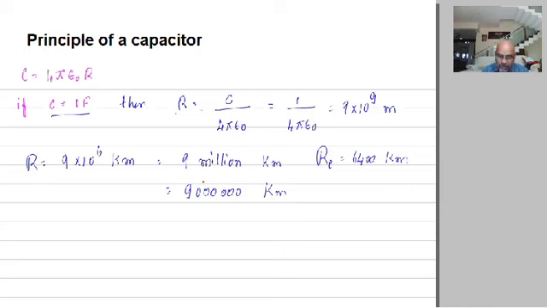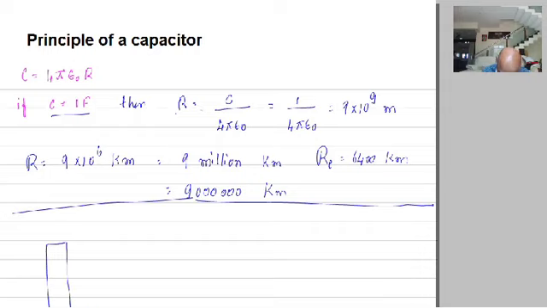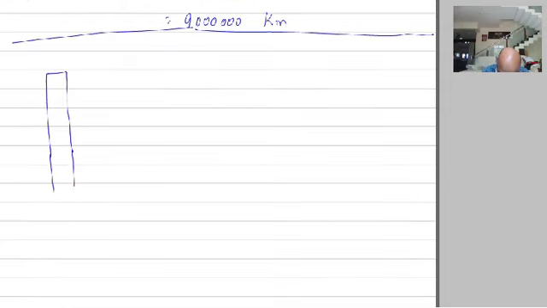Now just imagine a conductor, just one conductor. We will name this conductor A. Say, for example, the conductor A is positively charged.